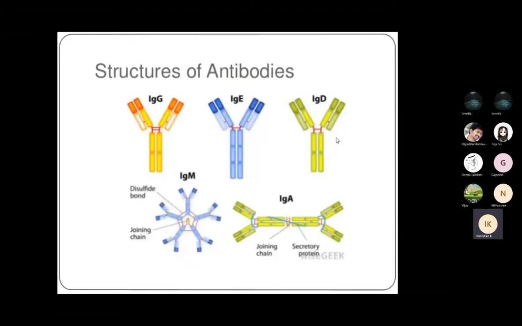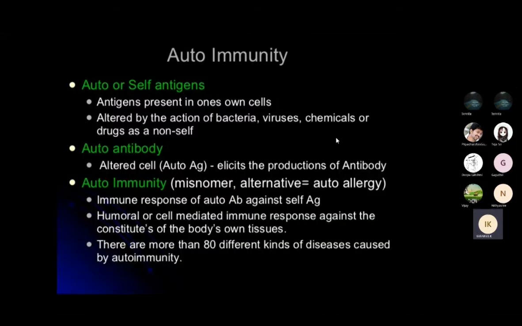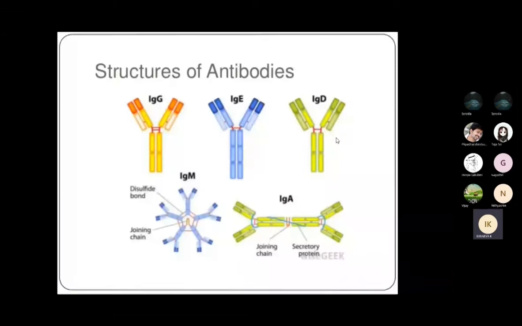So next is autoimmunity. So in these antibodies, as I said, you have three stages, and for the application of these antibodies we have different testings. Okay, so ring testing, slide testing, tube testing, immunodiffusion testings. So different testings are present for these antibodies.